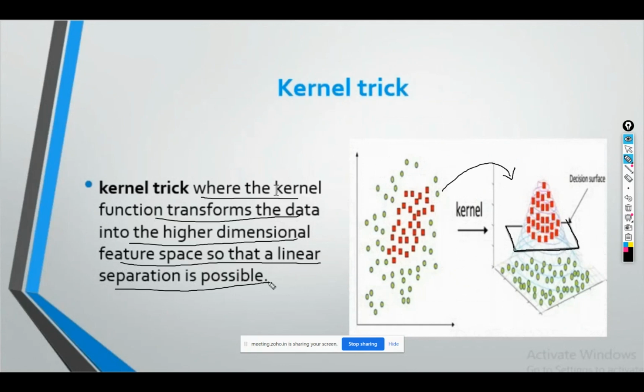Is this kernel trick clear to you all, guys? Just give me the confirmation in the chat. Is this kernel trick clear to you all or not?